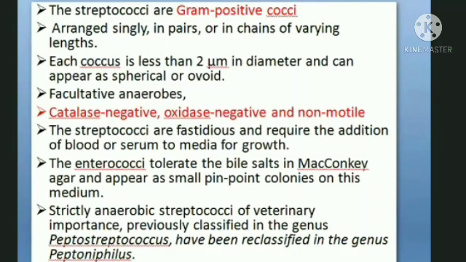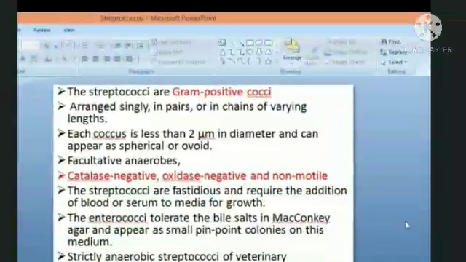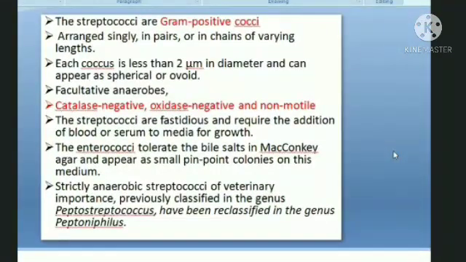Moving ahead, we'll talk about what these Streptococcus actually do. As I mentioned, similar to Staphylococcus, Streptococcus are also responsible for causing pyogenic or suppurative conditions, like mastitis, metritis, and many more. One specific disease caused by Streptococcus is seen in horses, where it causes strangles, and the species responsible is Streptococcus equi, right?